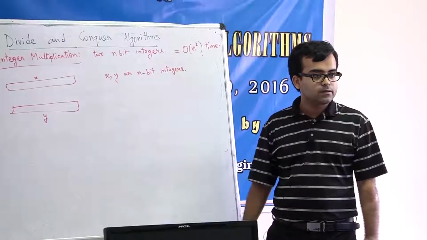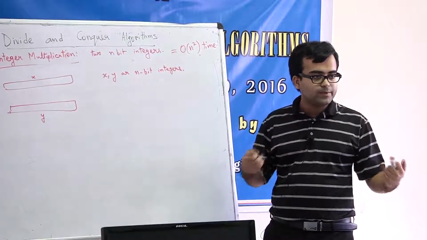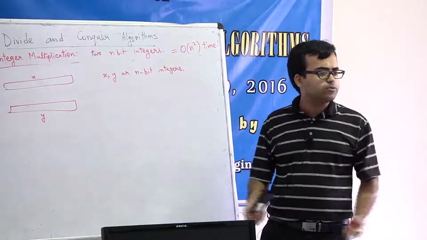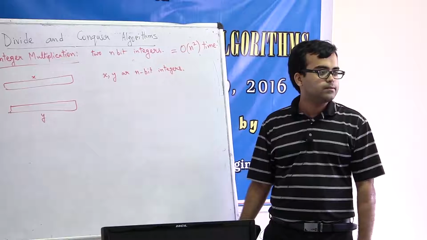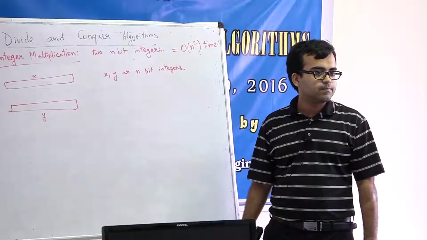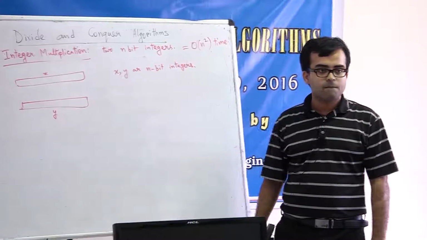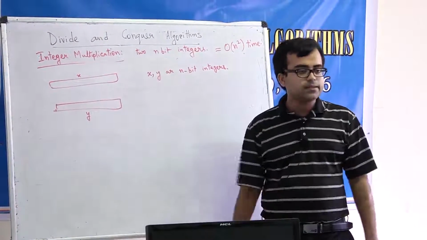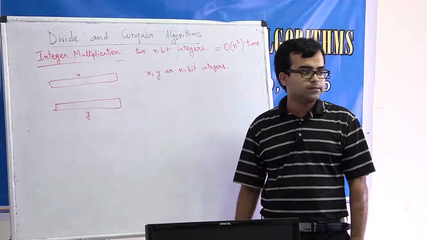N, right? So now to get a smaller subproblem, you need to get a subproblem whose size is smaller than n. Say n by 2. Okay, good. So can you get subproblems of size n by 2 here? Sorry? Do you have any suggestion for that? How to get a subproblem of size n minus 1 out of this?